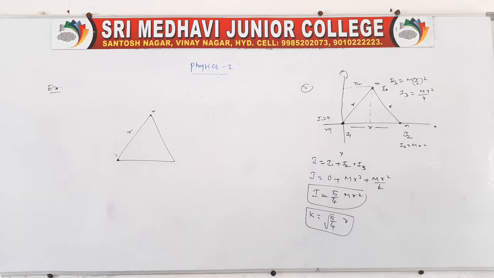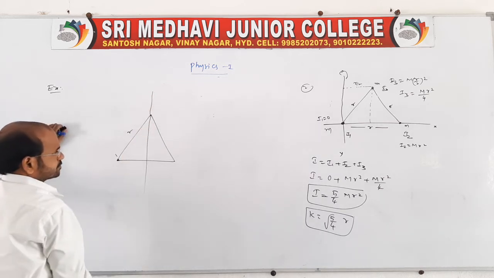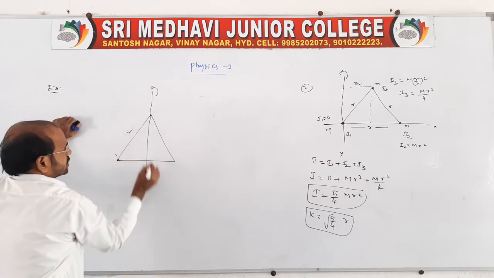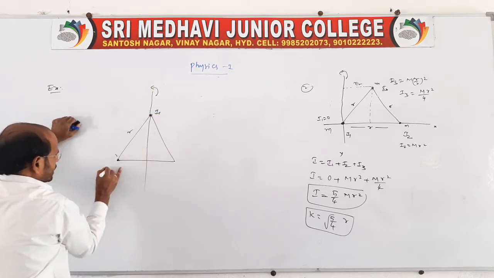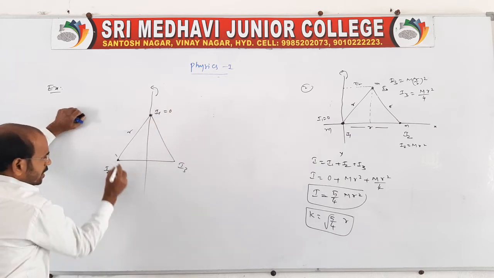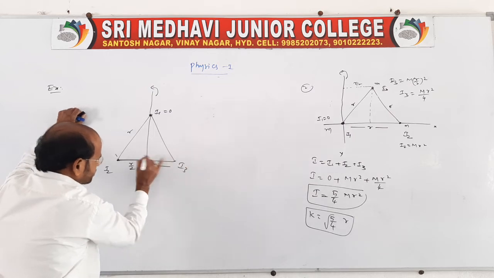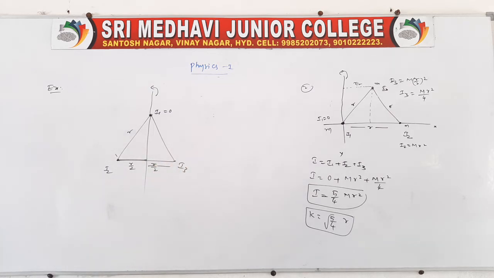Now it is passing through altitudes. So about this axis is asked. Of course you say I1, I2, I3. So it is passing through this 0. Now here we can say this is r by 2 and it is also r by 2, because it is the distance from this axis. So r by 2 plus r by 2.